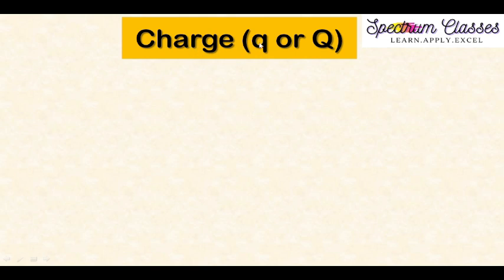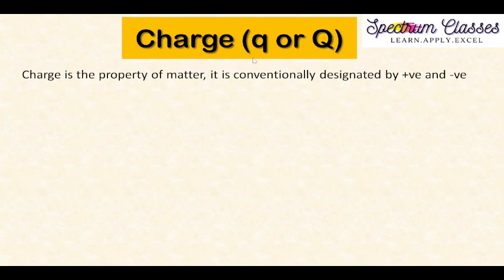First we will start with the charge. It is represented by small q in some books and by capital Q in others. In this video I am going to use capital Q. So what is called charge? Charge is the fundamental property of matter. It is conventionally designated by positive and negative signs. First, I will discuss that like signs are repulsive to each other.